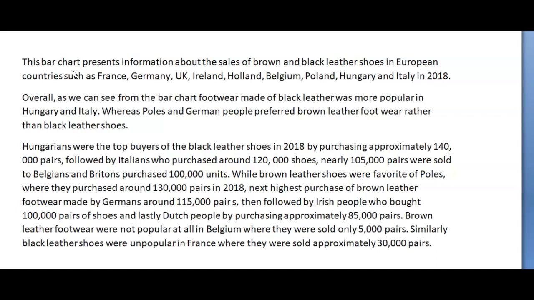Overall, as we can see from the bar chart, comma, footwear made of black leather was more popular in Hungary and Italy. All right, one sentence here. You can't use whereas like this. Whereas Poles and German people preferred brown leather footwear rather than black shoes. Okay.